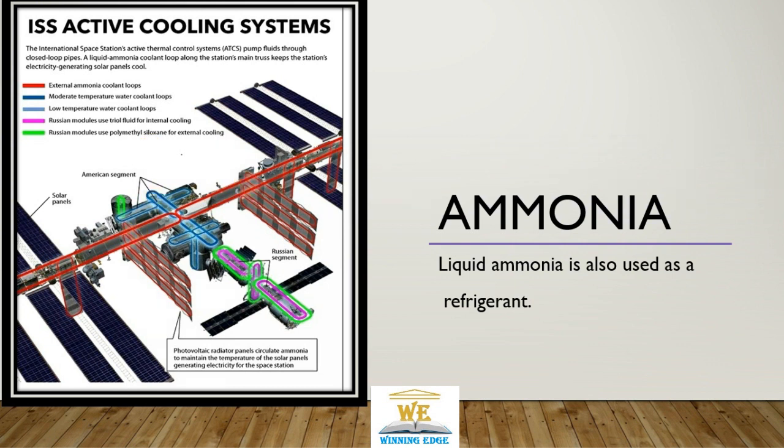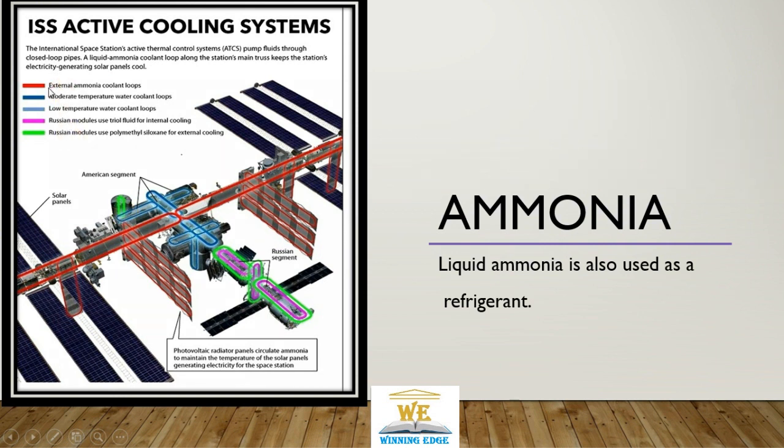So the International Space Station's active thermal system pumps fluids through closed loops, a liquid ammonia coolant loop along the station's main trusses, that keeps the station electricity and solar panels cool. So this liquid ammonia is used for cooling the photovoltaic cells as well as for keeping the station cool.